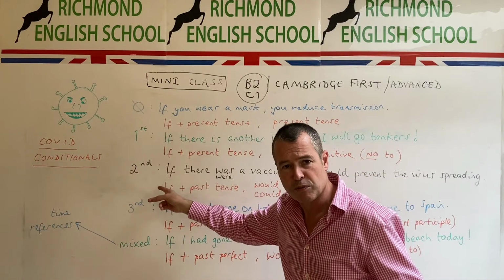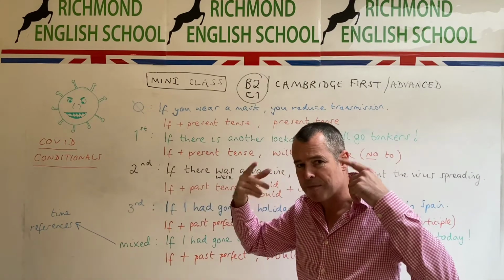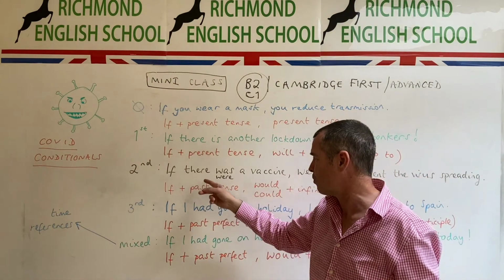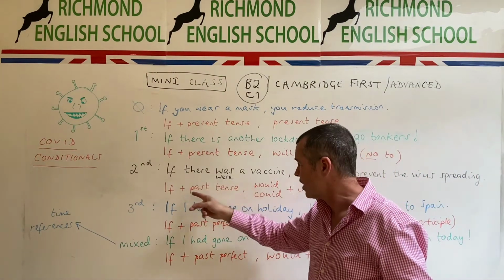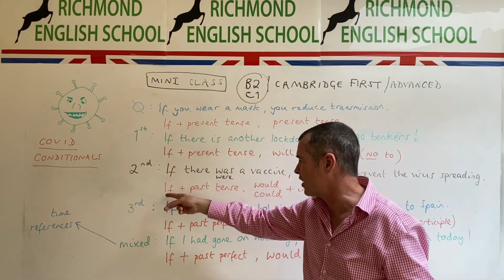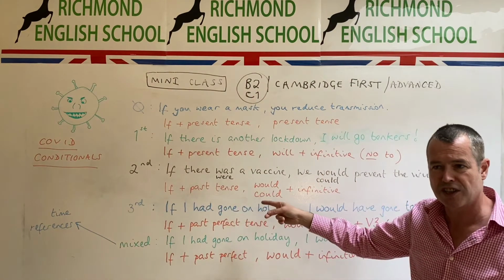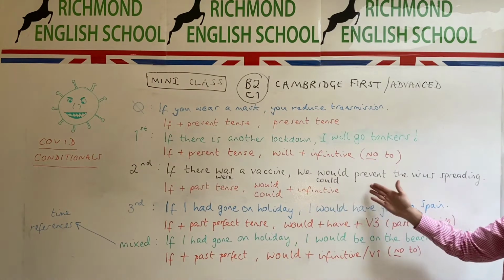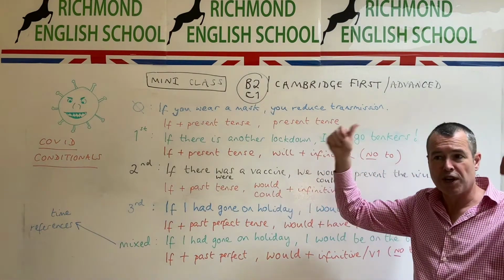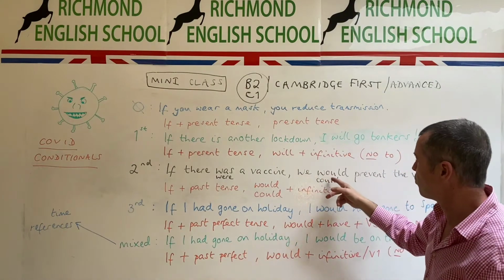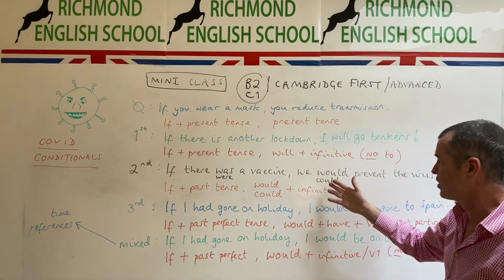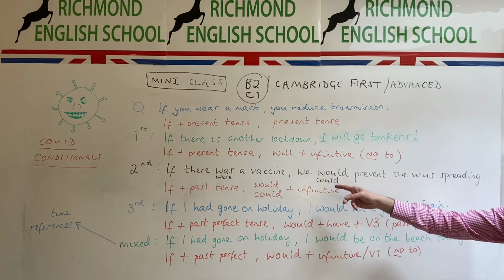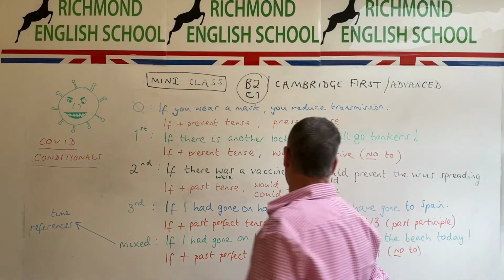In imagination, we show we're imagining something by saying if there was a vaccine, or if you want to sound very formal, if there were a vaccine. So here, when we're imagining, in the condition clause, we use the past tense to show it's imagination. And then in the result clause, the will also goes back a tense and becomes would. And we might also use another verb like could. So we would prevent the virus spreading, or we could prevent the virus spreading.